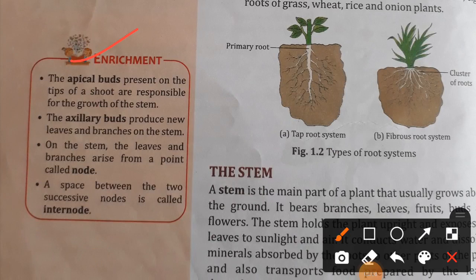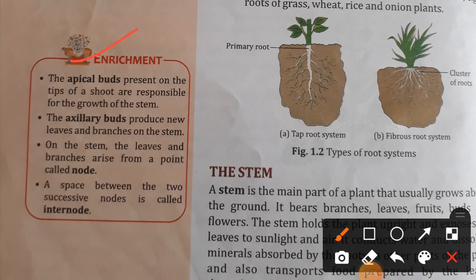The apical bud present in the tip of shoot is responsible for the growth of the stem. Second, the axillary bud produces new leaves and branches on the stem. Third, on the stem, the leaves and the branches arise from a point called node, and the space between two successive nodes is called internode.